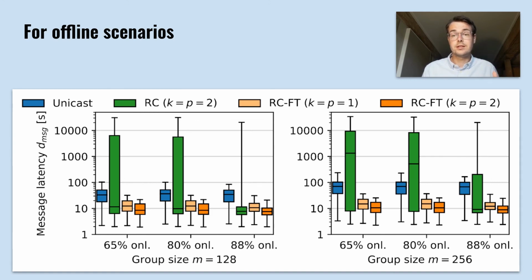This is, for instance, because when a forwarding node is offline for 2 hours, all its children will also only receive the message 2 hours late. The orange bars show the results for when we add fault tolerance. And what we see is that adding timeouts and the role reassignment does actually very well prevent this degradation. And with this extension, Rollercoaster still outperforms unicast consistently.